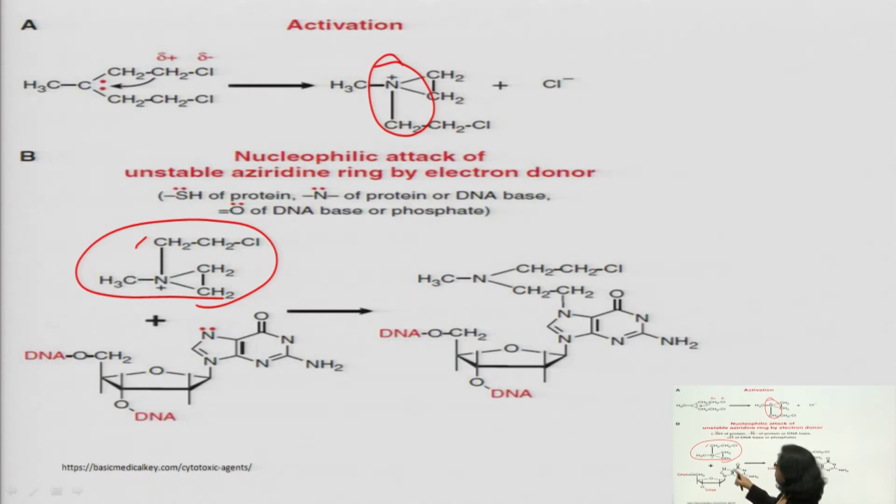Okay. So now this will attack N7 of guanine. This is the guanine structure and this is N7, the 7th position nitrogen. Now this nitrogen will attack here. You see the structure, the nucleophile attaches here, and now this is the alkylated part of DNA.